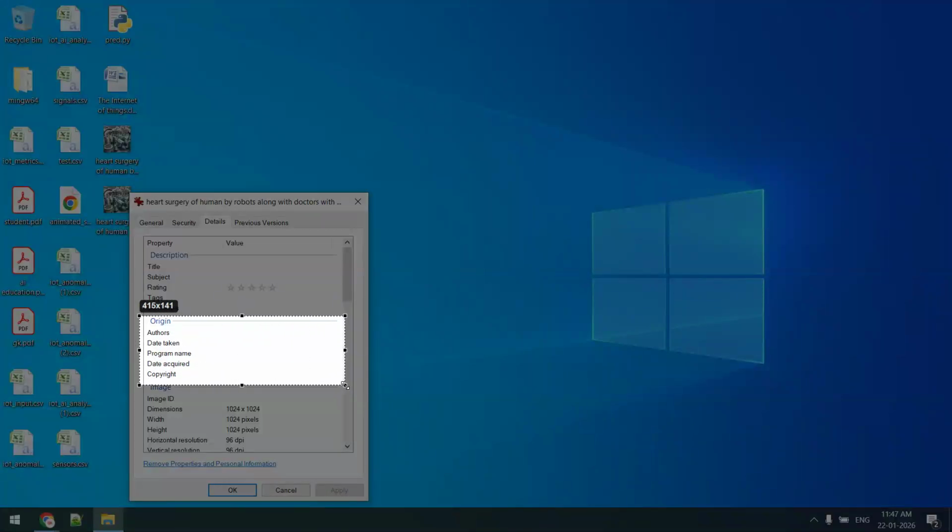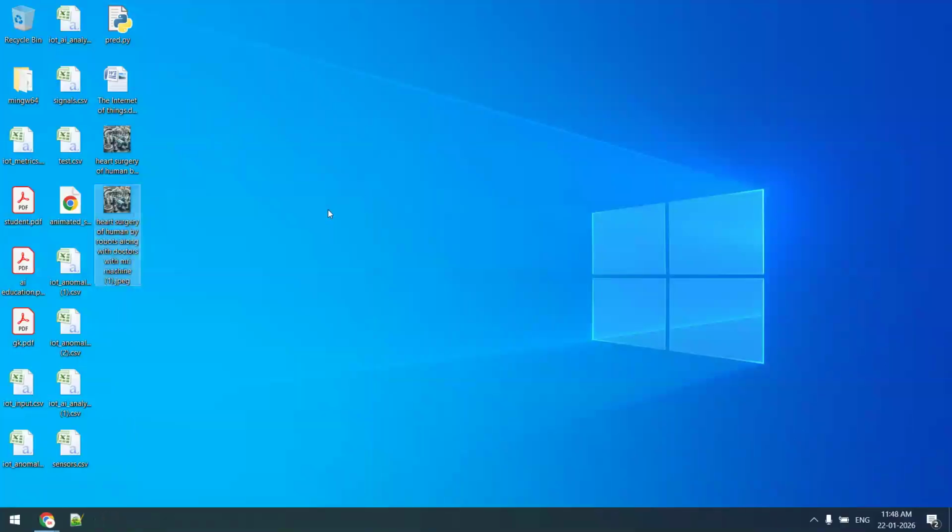If this information is empty, in that case this image is not created from this laptop. If this image is created from any other laptop, then where is that information? Anybody can ask. Date acquired means, because every image has EXIF information, from which camera it is taken. If not taken from a camera, which software? Authors.